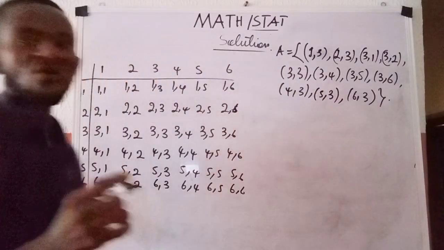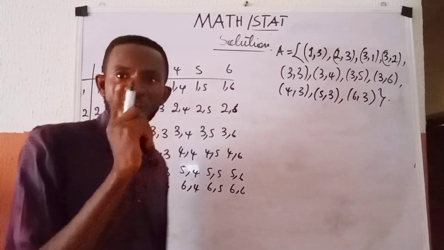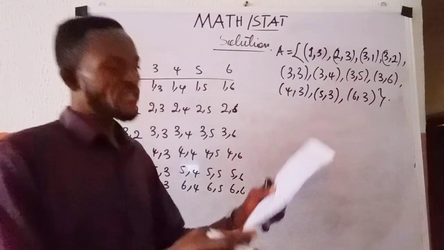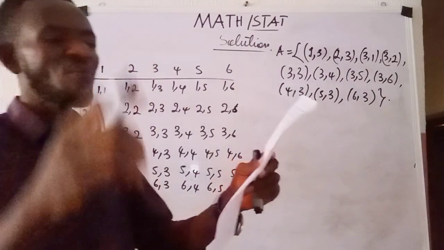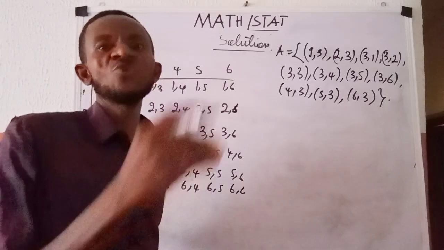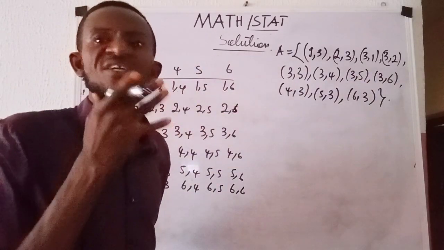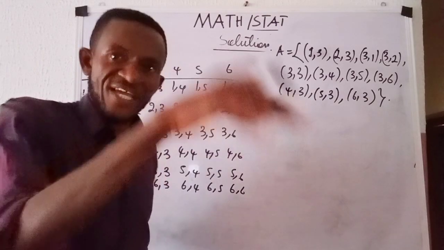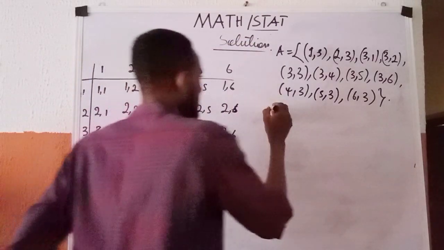So this is the event of 3 occurring at least once. But the first thing they told me is that the sum of the two numbers obtained is 7. So we are going to use event B to be the event that the sum of the two numbers obtained is 7. So I have B.